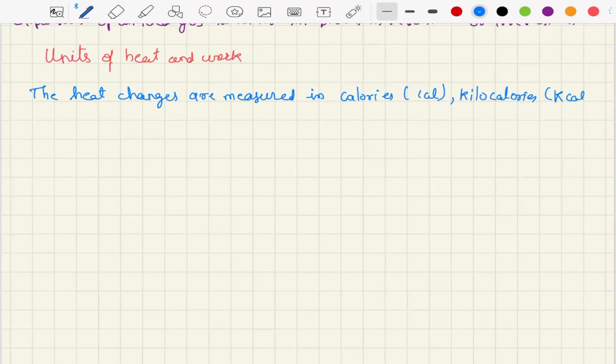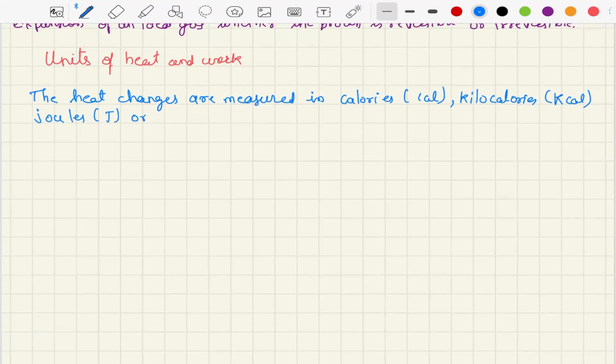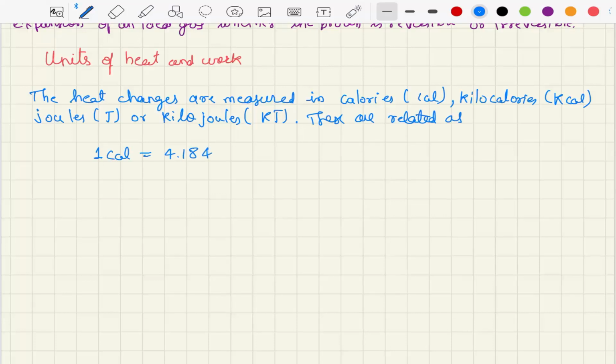Kilocalorie, which is kcal. Joules, which is denoted as capital J, or kilojoules. And these are related as 1 calorie is 4.184 joule, and 1 kilocalorie is 4.184 kilojoule.